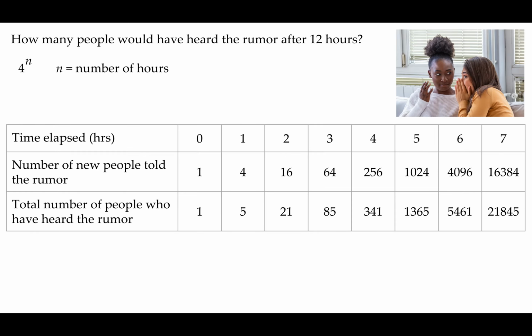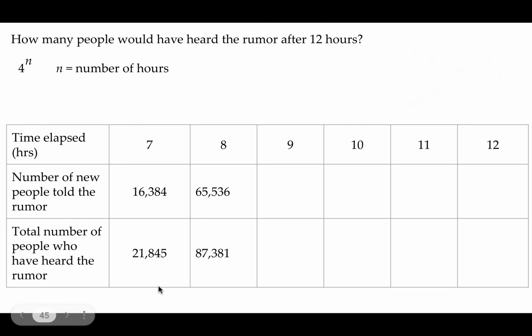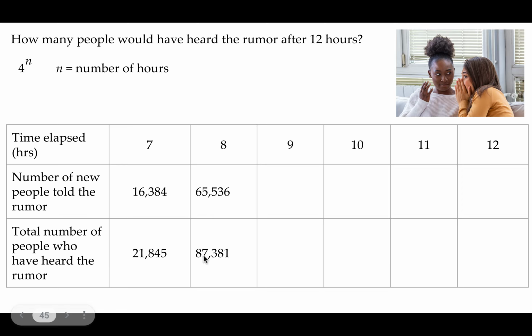Okay, so here's what we had before, and we realized that it was 4 to the power of n, where n equals the number of hours. We're at 7, so let's continue with our 7. Here we have our 7 column, and now we're going to do 8, 9, 10, 11, and 12. Again, the same thing. We're going to do 4 to the power of 8, which is 65,536. We add that to the 21,845. We get the new total, 87,381.